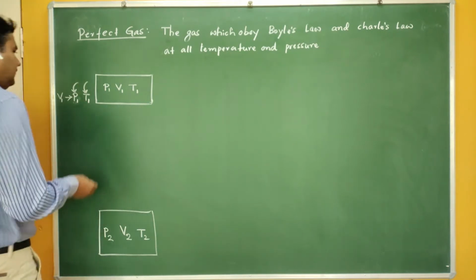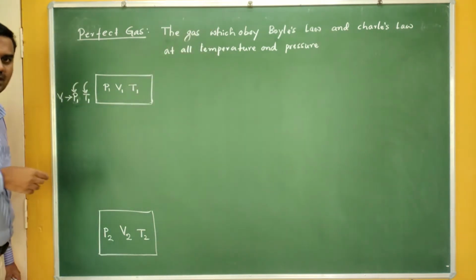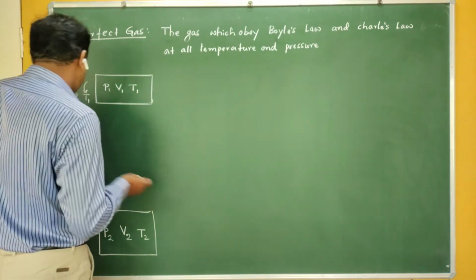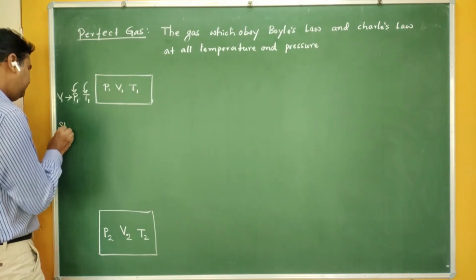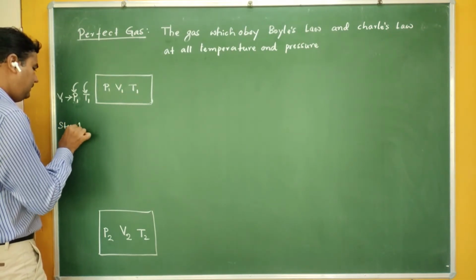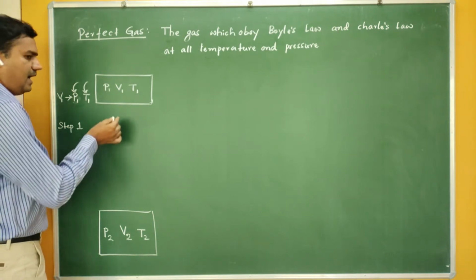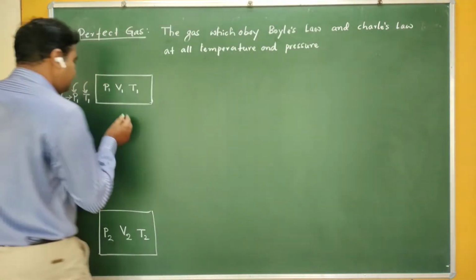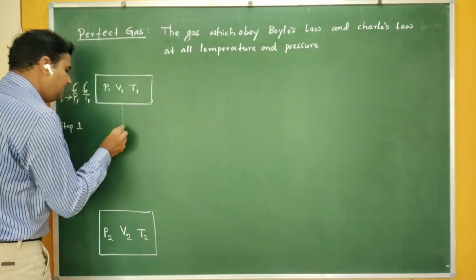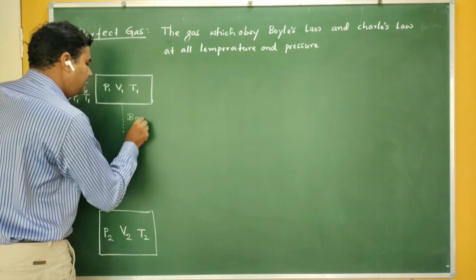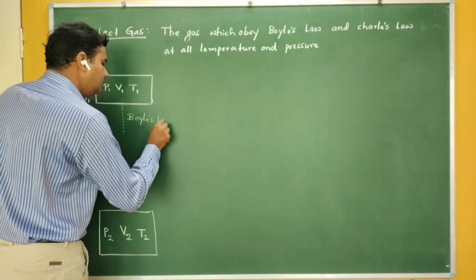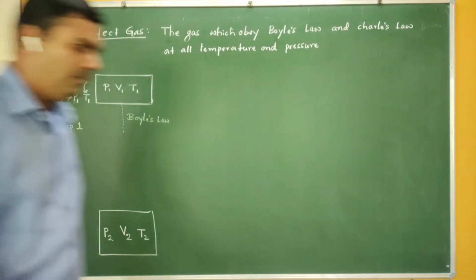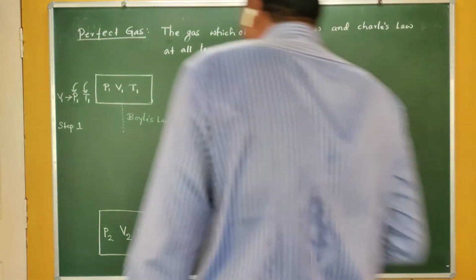In the first step, I have to use Boyle's law. As I already said, you can't use both at the same time, so I am making two steps here. This is step one. In step one, we are using Boyle's law first. What does Boyle's law say? To obey Boyle's law, you have to keep the temperature constant.